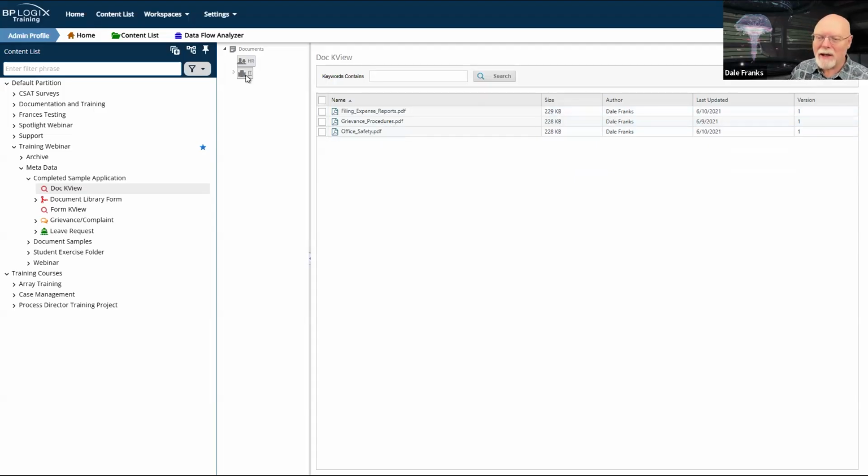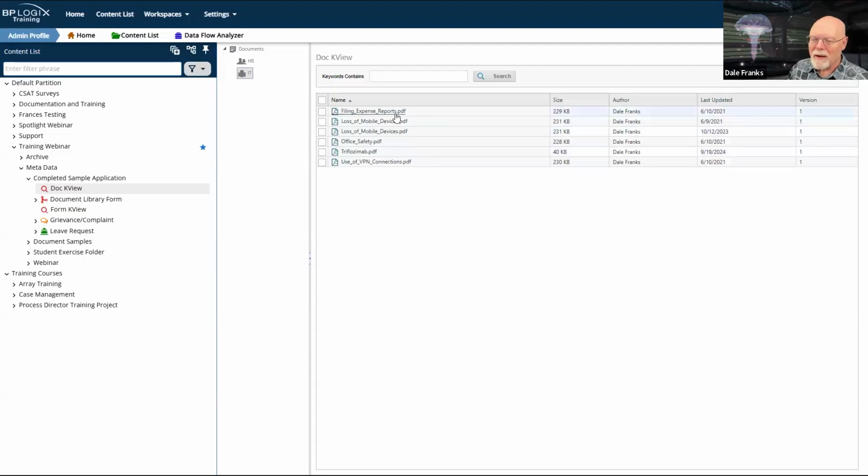And if I look at my IT documents, well, these are all marked with IT for some reason. Use of VPN connection, loss of mobile devices. Still not sure why all of these other documents are marked that way, but clearly that's what I did when I uploaded them. I've apparently applied IT to all of these documents. That's probably a mistake, and I would have to go back and fix that, but it's probably something I did in a previous webinar that I never undid for these documents.